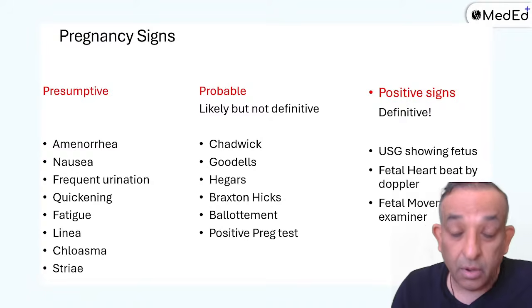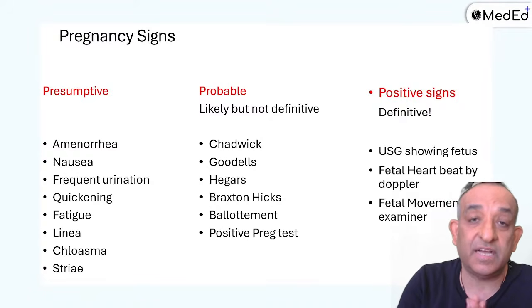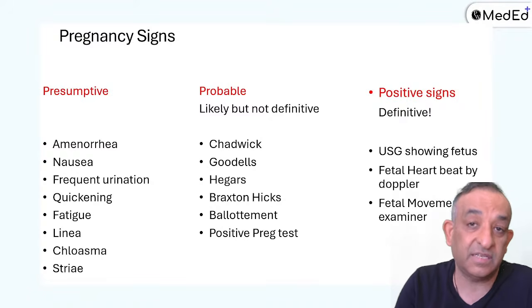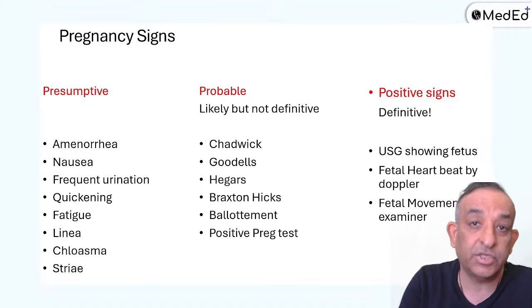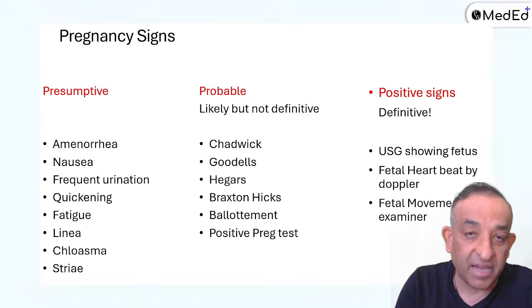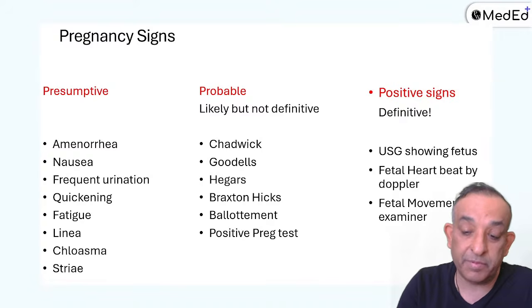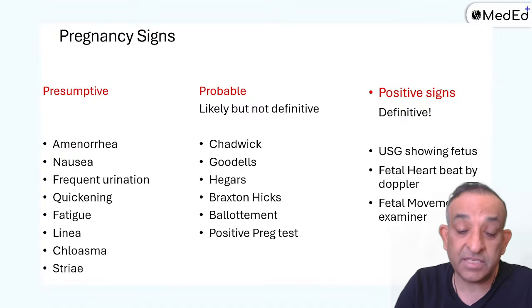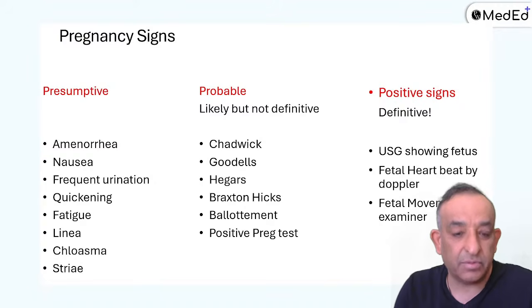Let's move on and see. Oh yeah, I just thought I'll tell you the list of the signs because that also came as a question recently, I think in July 25, in the exam. What are the presumptive, probable, and the positive signs? All of these signs which we read, the list is there with you.